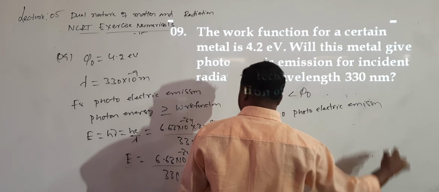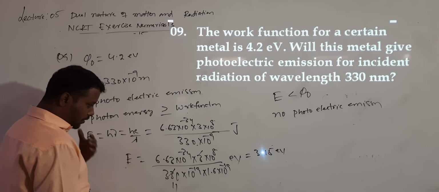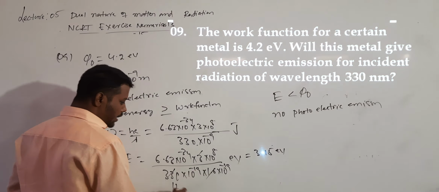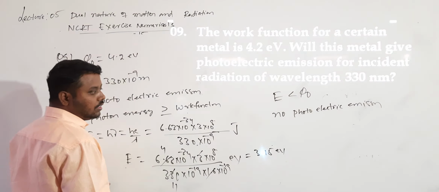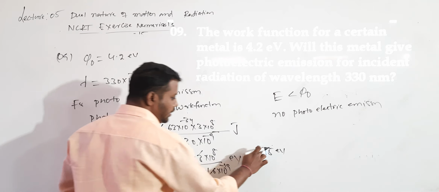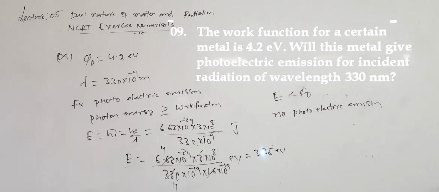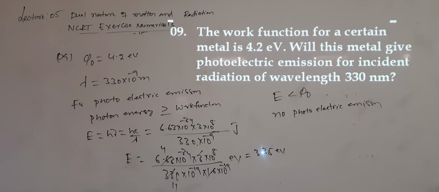Photoelectric emission is not possible. 3 ones are 3, 11s are 11, 1.6 ones are 1.6, 4s are. So the answer I will get is 3.35 electron volt. Okay? So that's why there is no photoelectric emission.